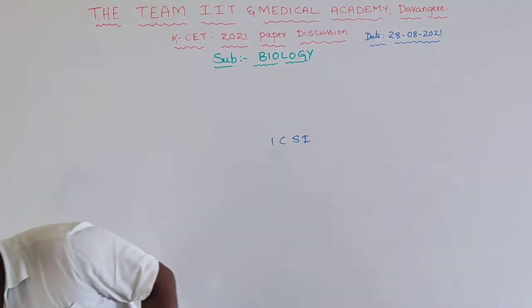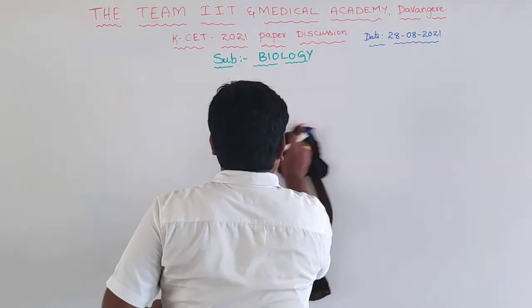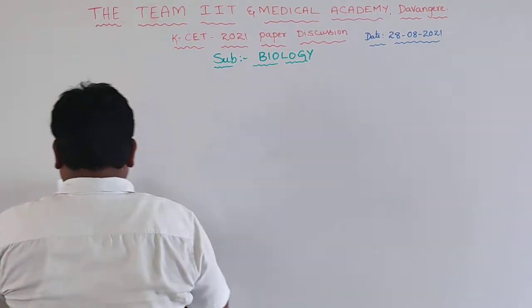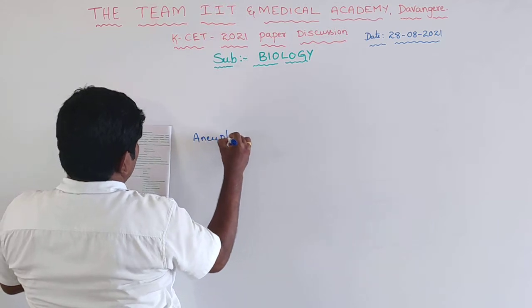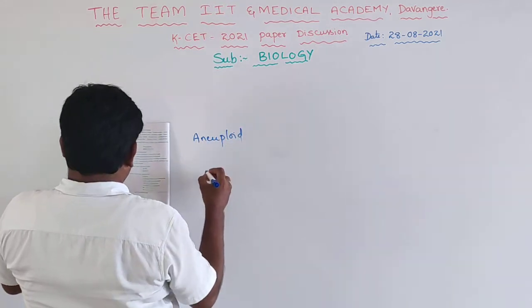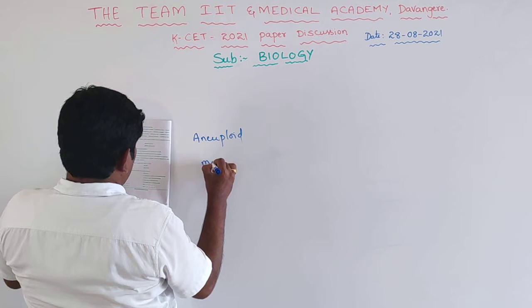So what is next? Aneuploidy, loss of chromosomes.